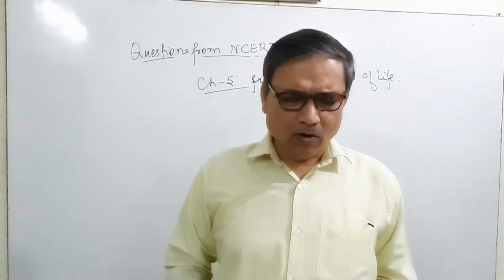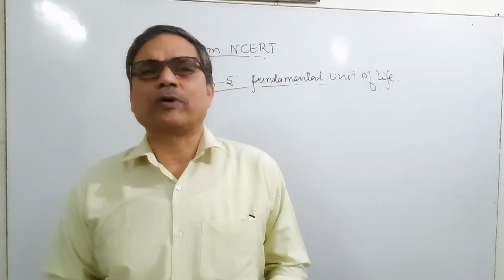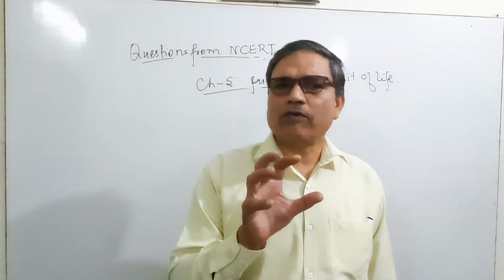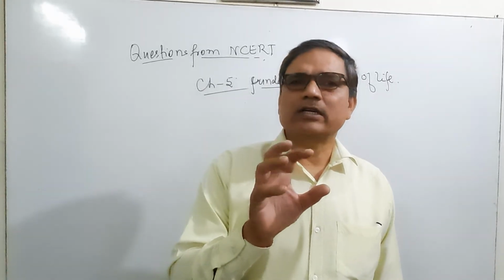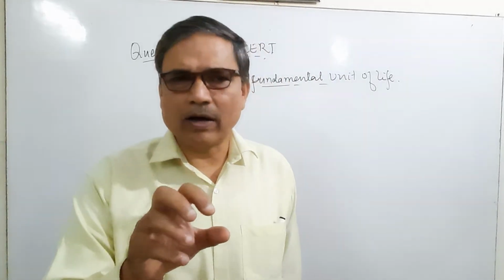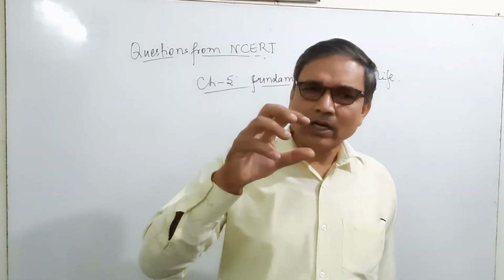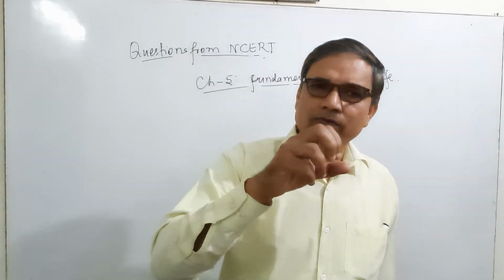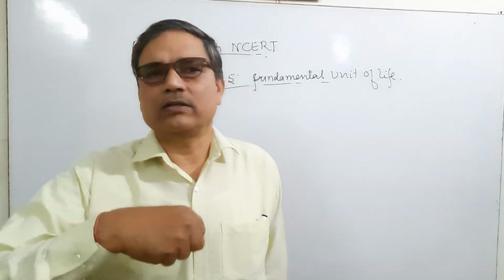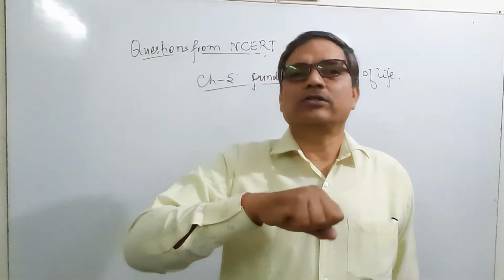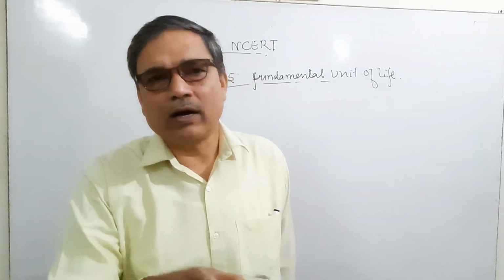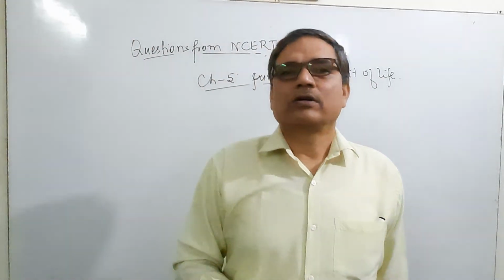How does amoeba obtain its food? Amoeba obtains its food by the process of endocytosis. What is endocytosis? Due to the flexibility of the plasma membrane of the amoeba, it engulfs the food, and this is known as endocytosis. So amoeba takes its food by the process of endocytosis.